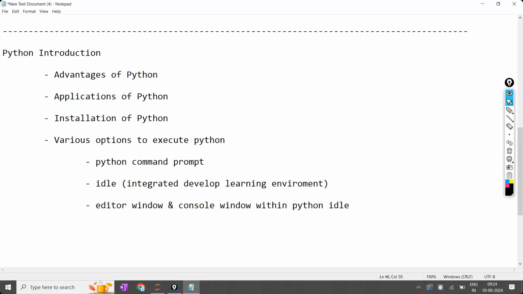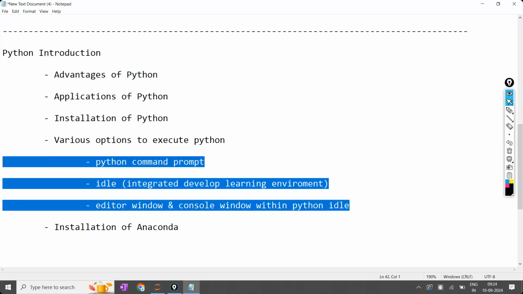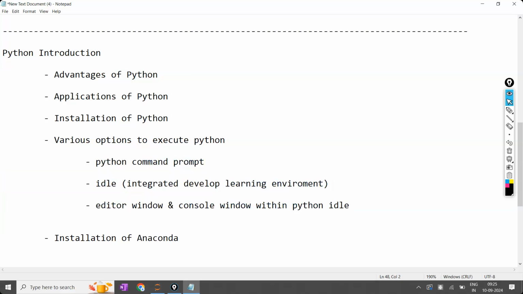Now in today's class, I'm going to show you some more options. For additional options, we are going to install Anaconda. So now we are going to enter into the installation of Anaconda. Now, why we are going to install this one: the above three options are without IDEs. Now what we are going to work with is an IDE.